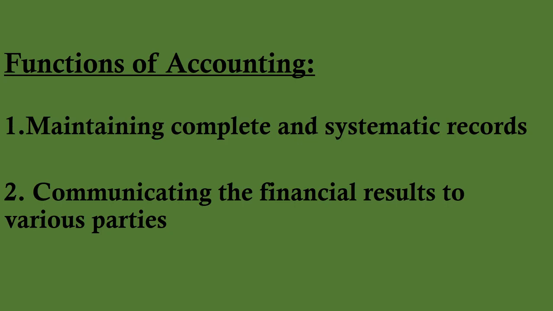So all these persons have to know about the financial position of a business. How will they be able to get to know about financial position? By net profit, assets and liabilities through profit and loss account and balance sheet. Fine. So first point is maintaining complete and systematic record. Second point is to communicate the financial results to various parties.